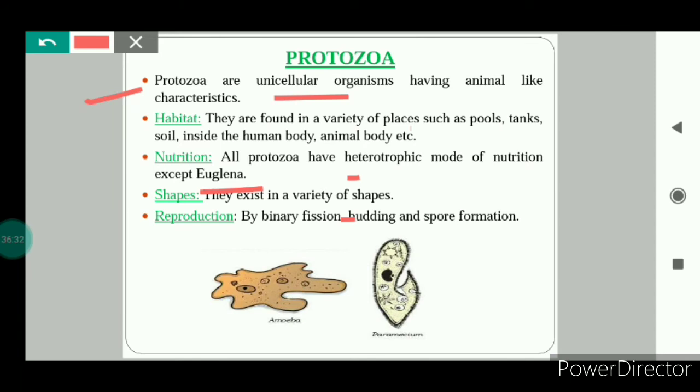If we talk about the shapes, they are available in a variety of shapes. If you see the amoeba, it has an irregular shape. And if we talk about the paramecium, it has a slipper-like shape. They reproduce by binary fission, budding and spore formation. We all have seen what these reproduction methods are.